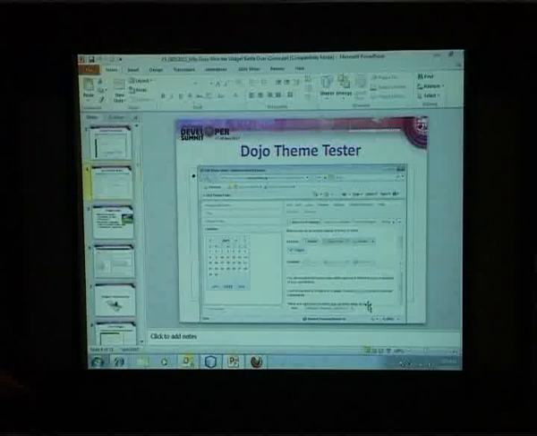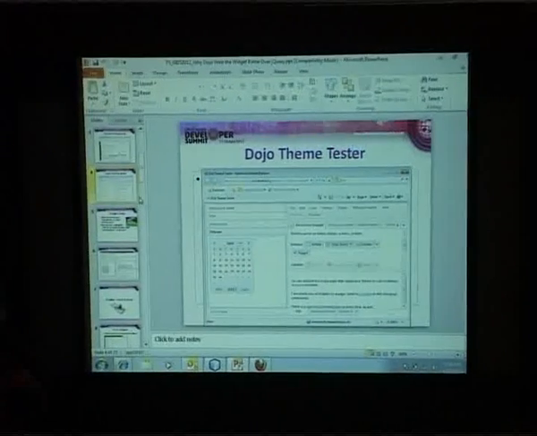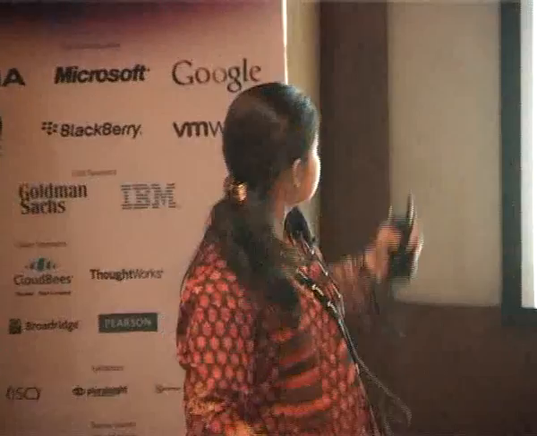As a developer, I do not write much code when it comes to look and feel, but I get everything from the library itself. Fine. So when we download the theme, that CSS we have to replace with a particular widget. When you download a theme, it will usually come as part of your jQuery or Dojo download itself. You just have to give a link, the style sheet link, and it will automatically pick up from there.